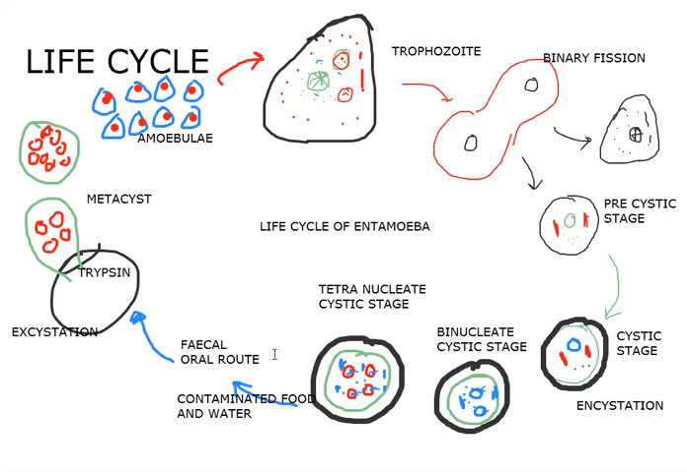These tetranucleate cysts come out along with the fecal matter and can remain alive for 10 days. The cysts reach a new host through contaminated food and water. They pass into the small intestine of a new human host, where the cyst wall gets ruptured.